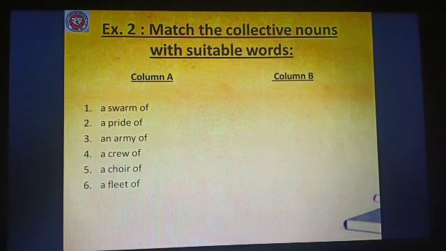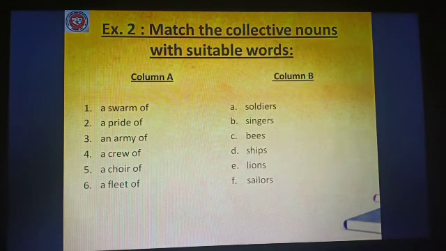Okay. Next, under column B, you will write: A, soldiers; B, singers; C, bees; D, ships; E, lions; F, sailors. I repeat, A, soldiers; B, singers; C, bees; D, ships; E, lions; F, sailors.